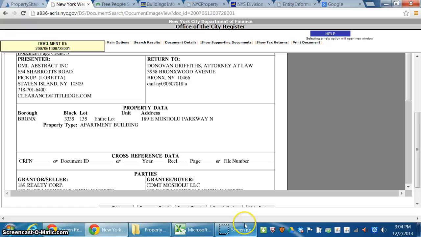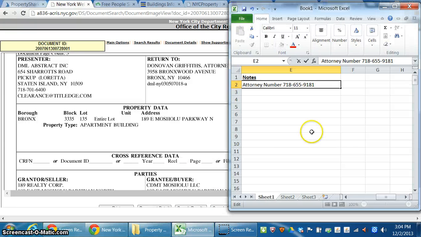So we have a Donovan Griffiths, so I would put that name here as well. All right, and then we also have an address for him as well, which is good.